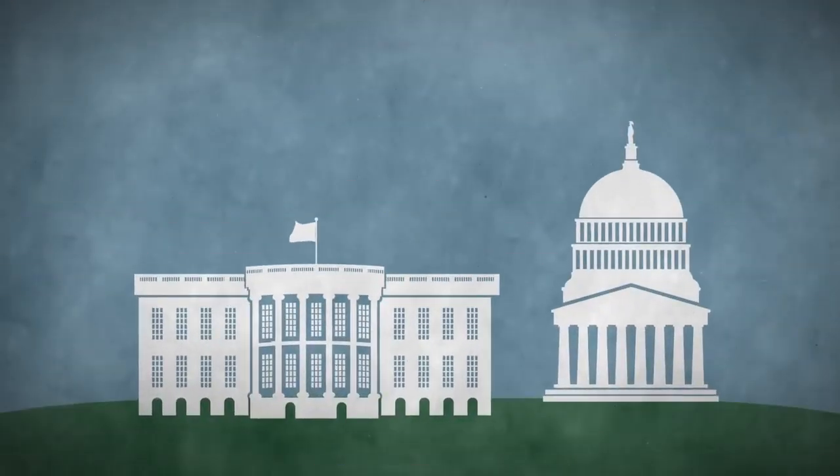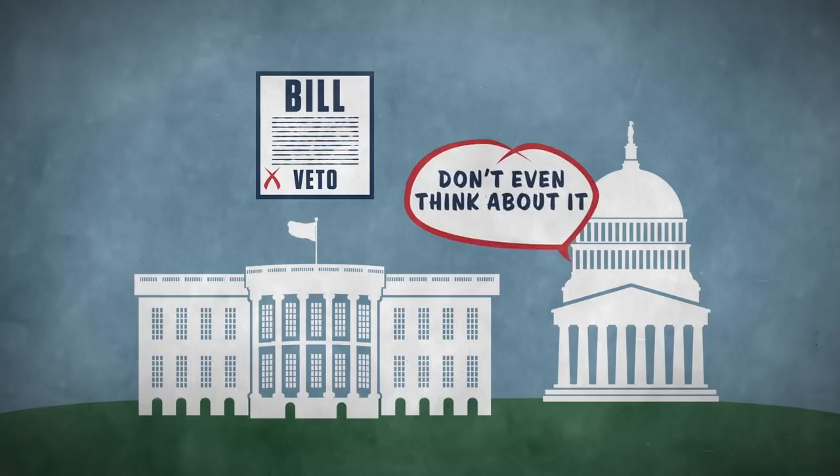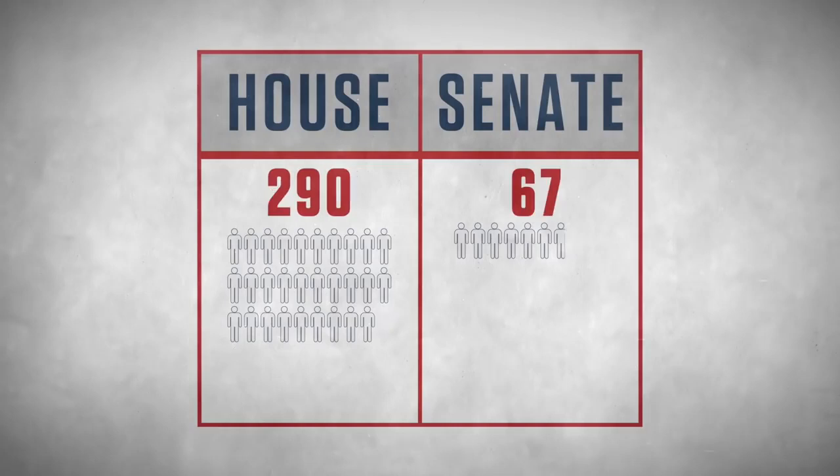If it fails to get a majority vote, it has to be reintroduced. If it passes, it goes to the president's desk for approval. If the president chooses to veto a bill, which essentially voids it, Congress can push back with a veto override. But to do this, they need a 2/3 majority vote in both houses. Failing to pass legislation is an inevitable part of congressional routine.